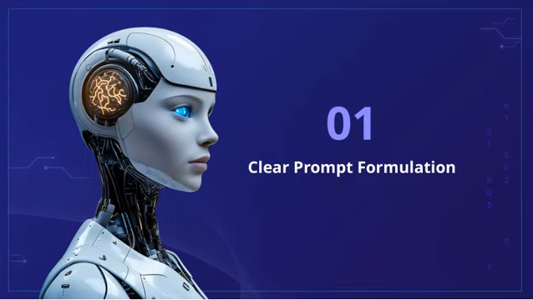Let's talk about the importance of a clear prompt formulation. When we're working with AI or any advanced system, the way we phrase our prompts makes a huge difference. A well-defined prompt helps us get precise and relevant responses, saving us time and reducing confusion. It's about being specific enough to guide the system, but also flexible enough to allow for creative or insightful outputs. This is a key concept because, ultimately, the quality of the results depends heavily on how we communicate our needs. Clear prompt formulation is central to making the entire process efficient and effective, and it ties into the larger theme of optimizing our interactions with technology.